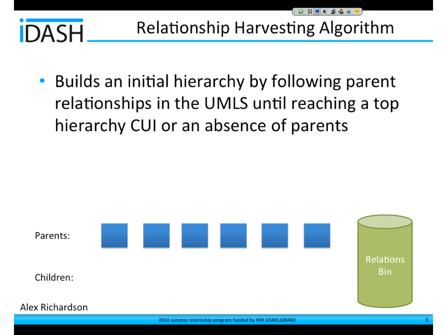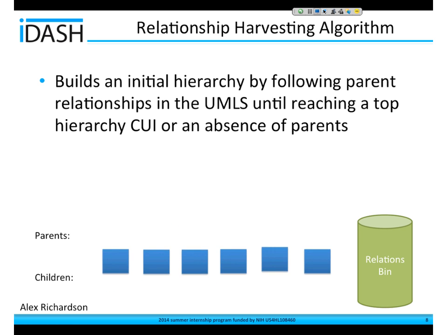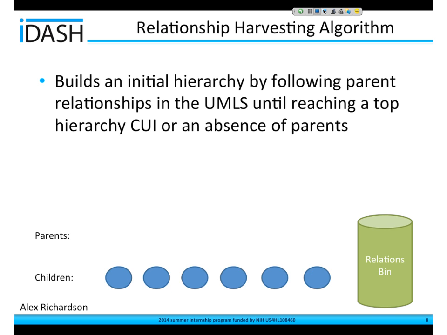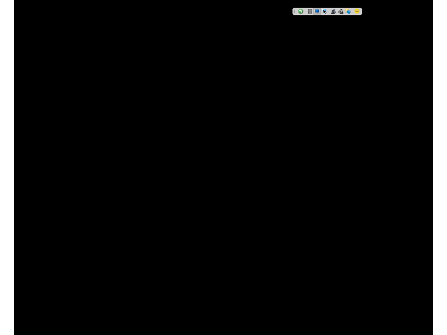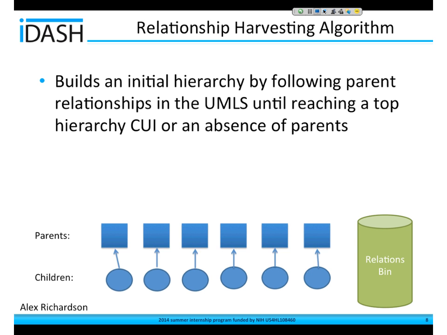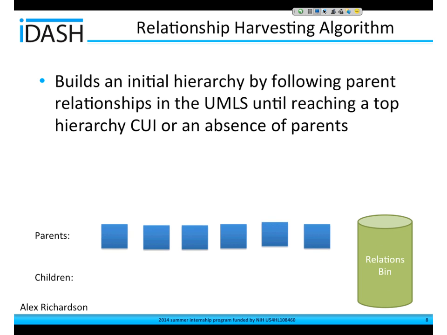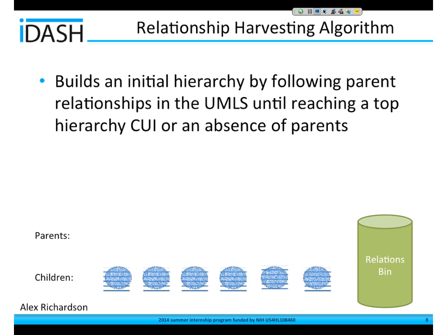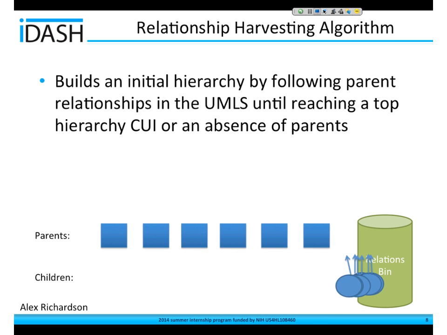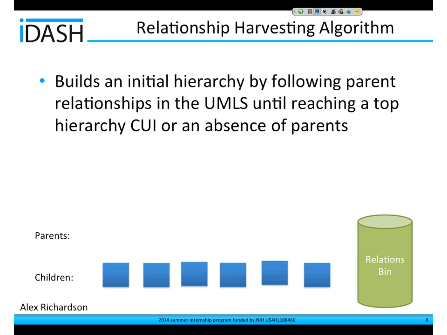The parents then become the children, and we query their parents and save these relationships as well. The process continues until we reach a specified top hierarchy concept or until we reach the top of the UMLS database. Now we have a hierarchy implied by the relationships we have gathered, except it also contains a lot of excess information and redundant relationships that need to be cleaned up.